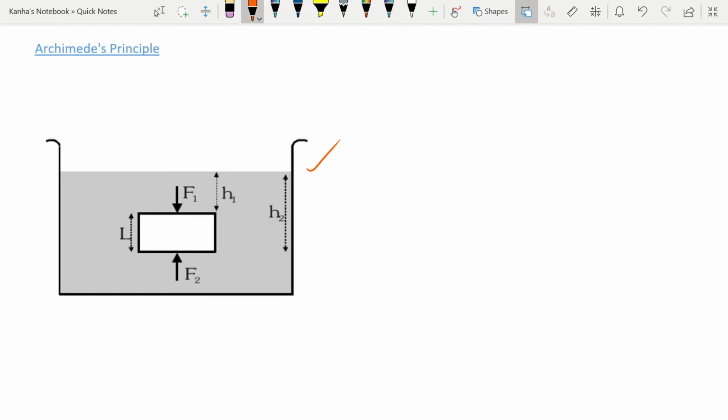You should consider this as an immersed body in a liquid. Let the density of the liquid be sigma. Now look at the top surface.